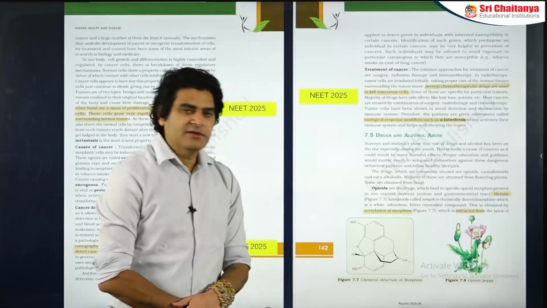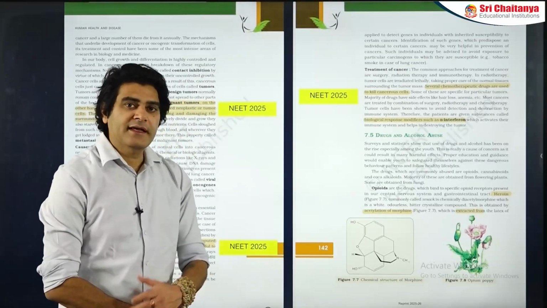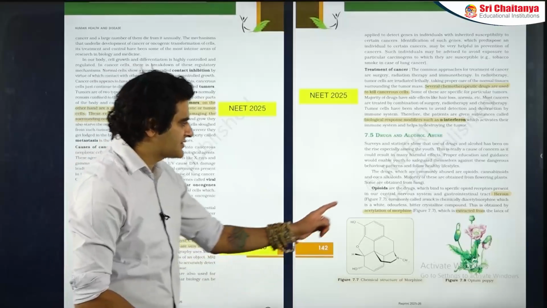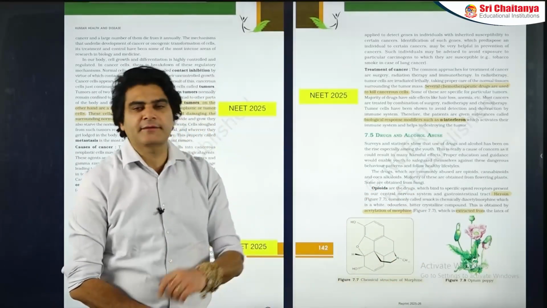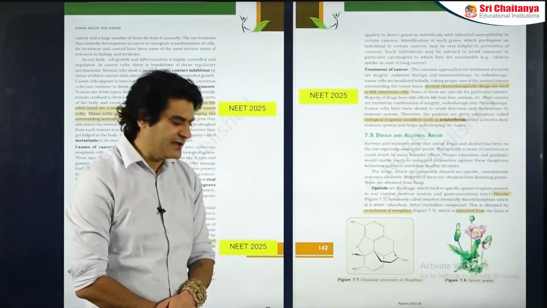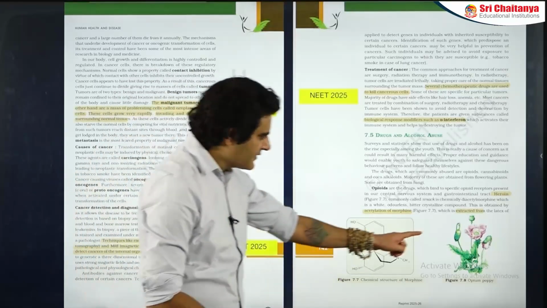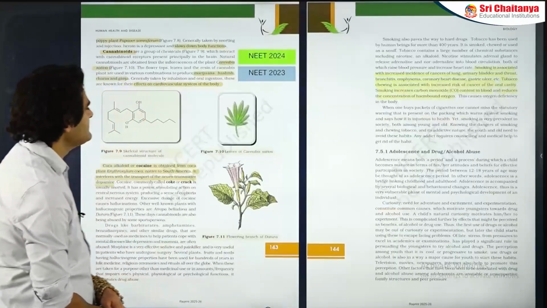Next portion in this chapter, drug and alcohol abuse. There are different categories of commonly abused drugs. For example, opioids, drugs obtained from opium poppy plant. There can be questions from the drug and alcohol abuse section from the diagrams also. So this here is the picture of morphine, which is obtained from the poppy plants. So this is the poppy plant here.